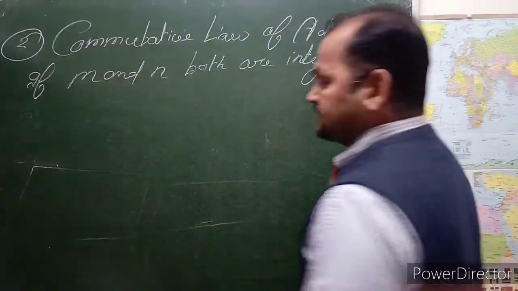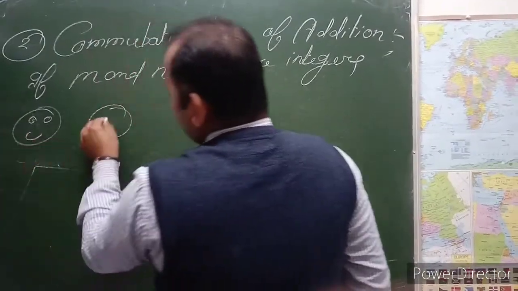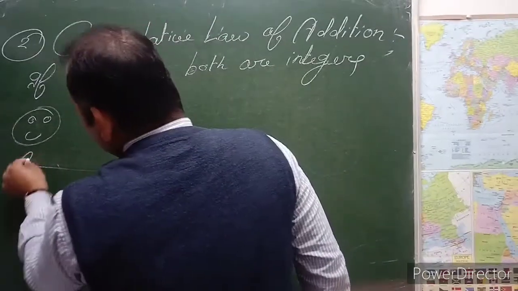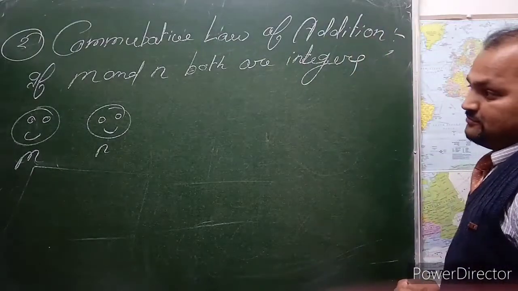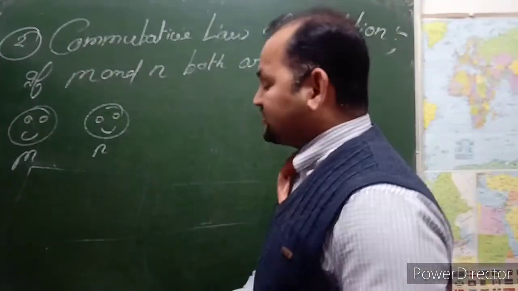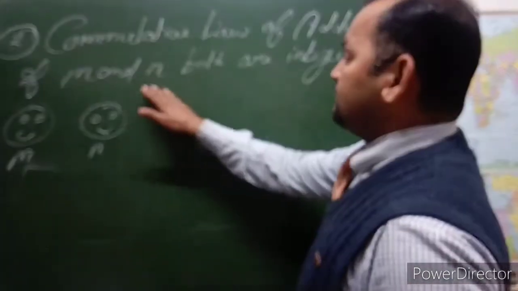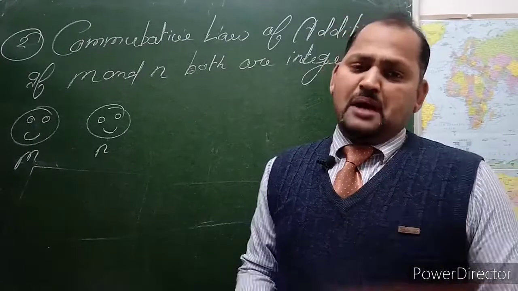Suppose that m, suppose that n. Under this condition, if m and n are both integers, they can be added or subtracted.